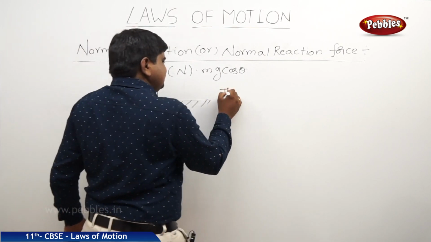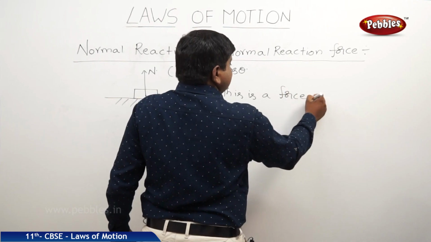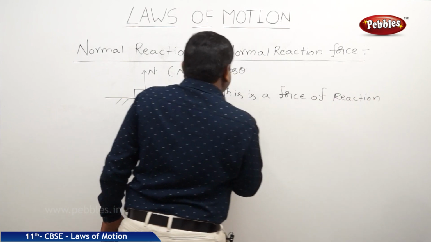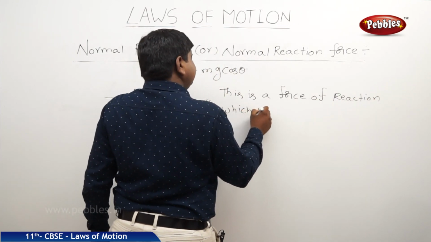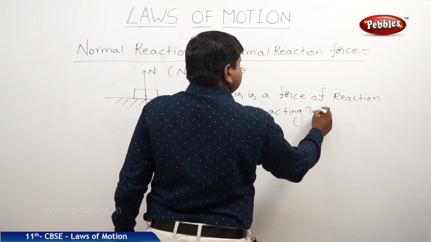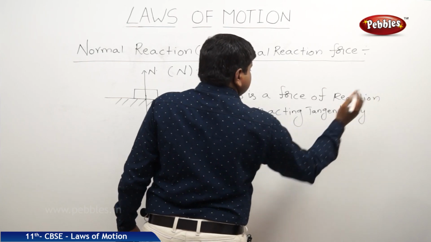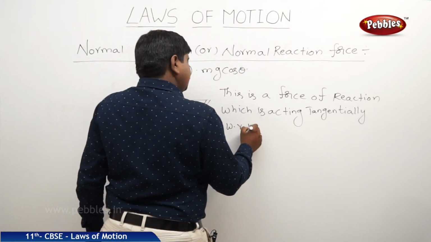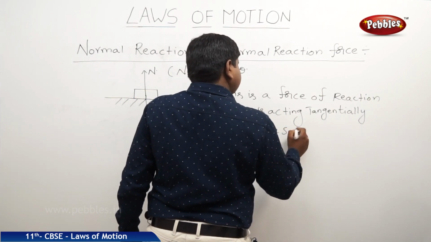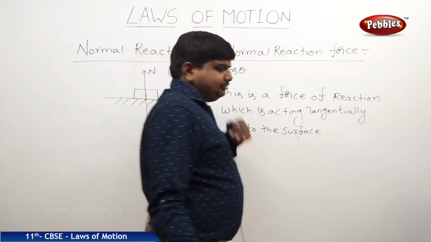So this is a force of reaction which is acting tangentially with respect to the surface of contact, tangentially on the object.